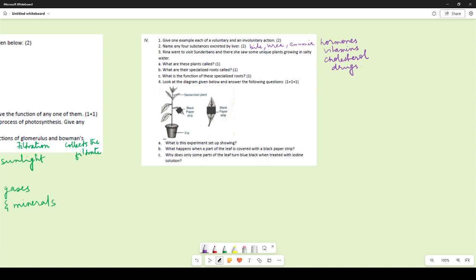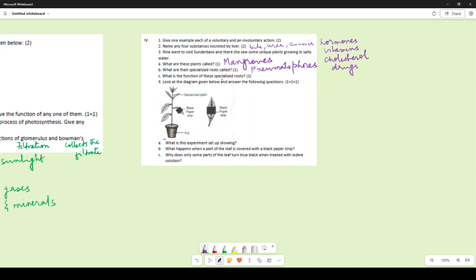Now let us come to the next question. Reena went to visit Sundarbans and there she saw some unique plants growing in salty water. What are these plants called? Mangroves. Many of you wrote mangroves with a double O. No, it is mangroves, single O. What are the specialized roots called? Pneumatophores.